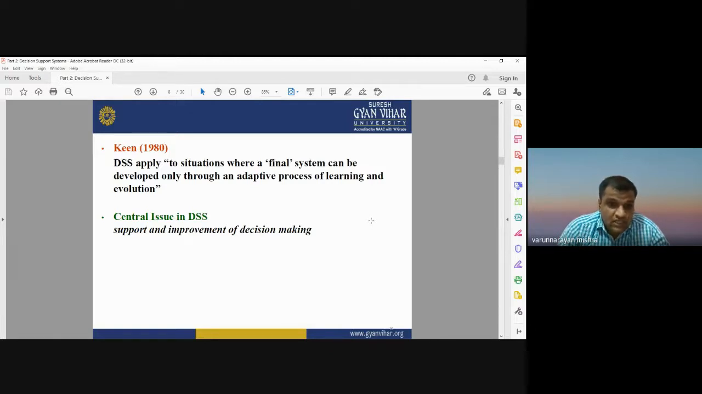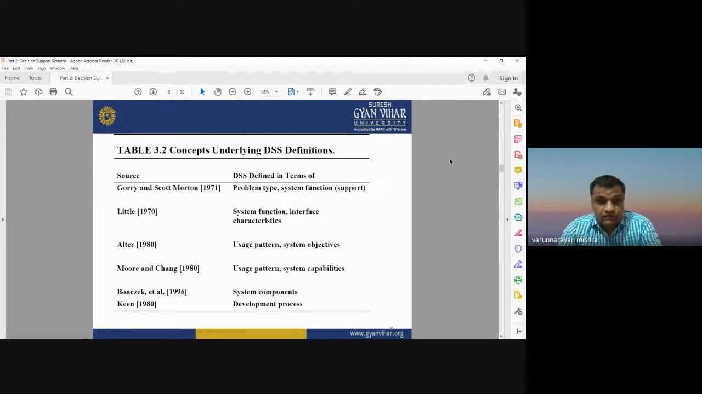So the main issue in DSS is support and improvement of decision making. How is it going to support your decision making, and how can you improve your decision making by using a decision support system? Okay, so these are some central issues in decision support system. These are the concepts which underlie the decision support system definition.